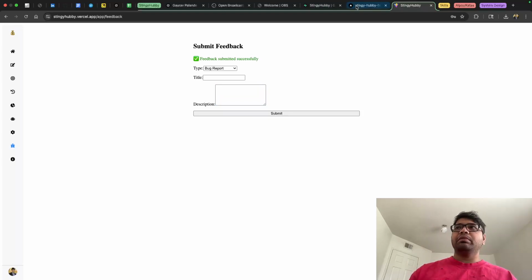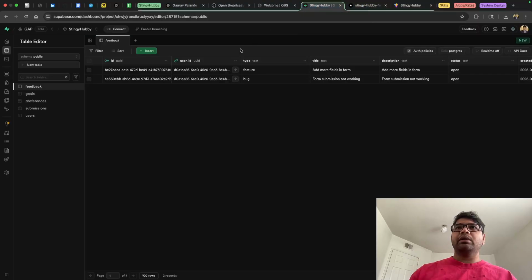So when I submit it, I should be able to go back to the database, and now I have another entry come in under the same user ID, and it is of the type bug, and this would be like form submission not working. The title is concise, but I would prefer the description being a little bit more descriptive by nature, so that I would be able to understand what exactly went wrong. And it's in the open status at the moment. So as I make certain entries within the system, they get saved inside the database at the backend, and that is a Supabase database that I have.